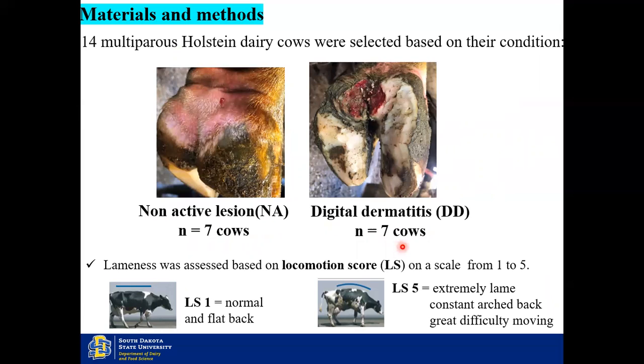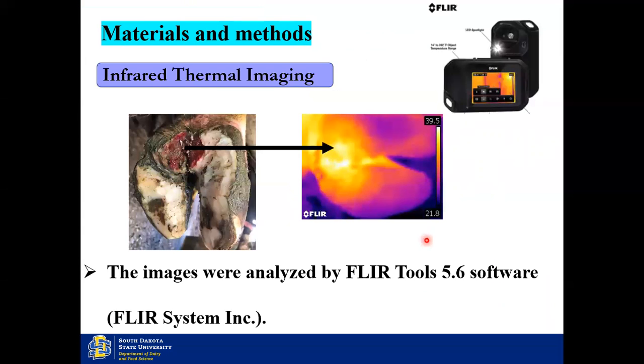All the animals were assessed based on a locomotion score from 1 to 5. To see the temperature of the affected region, we did infrared thermal imaging, and these images were analyzed with FLIR software.